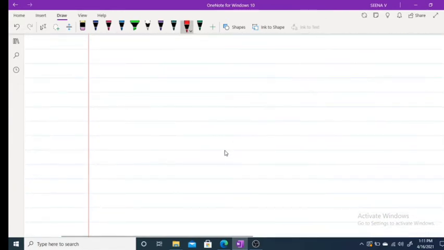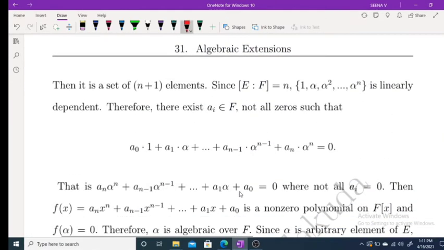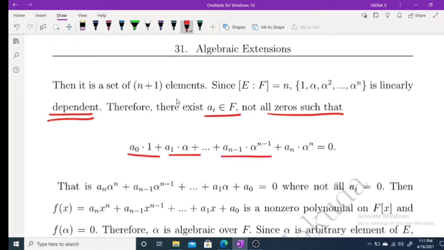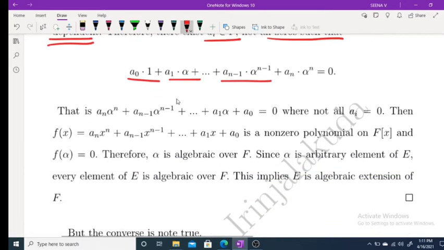Therefore, that set of n plus 1 elements is linearly dependent. Applying the definition of linearly dependent, there exist a_i belonging to F, not all 0, such that a naught into 1 plus a1 alpha plus and so on, plus a(n minus 1) alpha raised to n minus 1 plus a_n alpha raised to n is equal to 0. That means, if we rearrange this, a_n alpha raised to n plus a(n minus 1) alpha raised to n minus 1 plus and so on, plus a1 alpha plus a naught equals 0, where the a_i are not all 0.